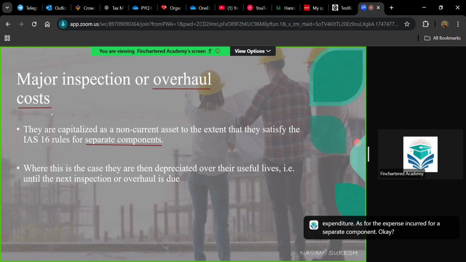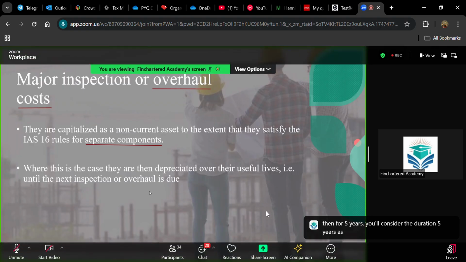If you are considering this as an asset, what happens? They are then depreciated over their useful life, that is, until the next inspection or overhaul is due. After every regular interval, you will be going for an overhaul inspection. So if it is every 5 years, you will consider 5 years as the useful life and you will be depreciating this overhaul cost.